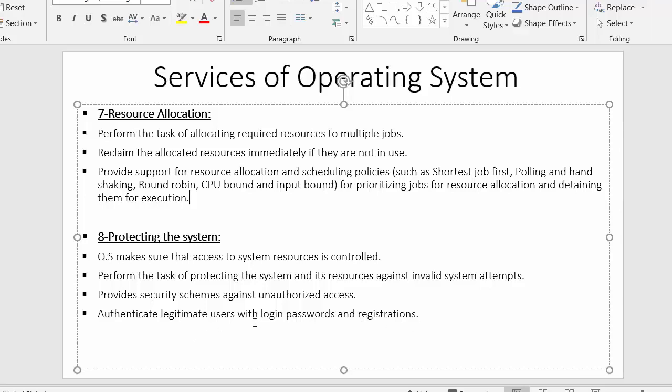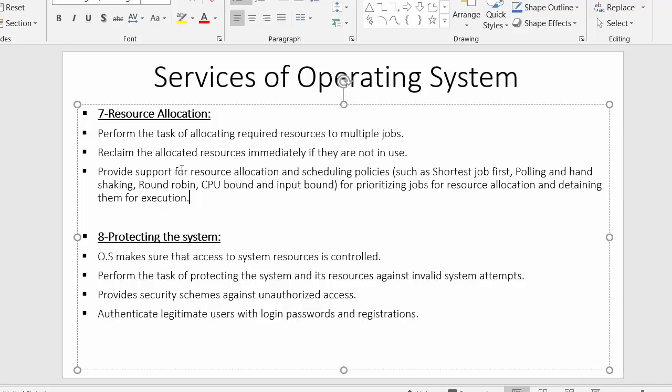For protecting the system from unauthorized users, operating system can provide many ways, and one of the ways is setting a password and allowing only those users who are already registered with the system. With that scheme, operating system can judge whether the user who is trying to access the resource is a legitimate user or not. So these are the various services of operating system. In this video we discussed what resource allocation and protecting the system services of operating system are.